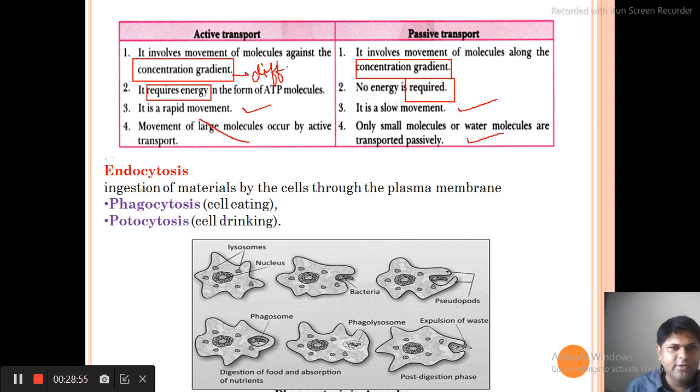We have come to our last topics, endocytosis and exocytosis. Endo means inside. See the diagram here.